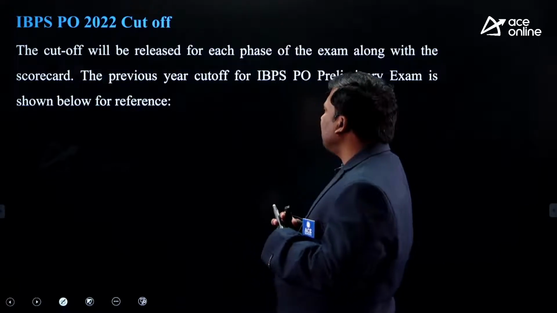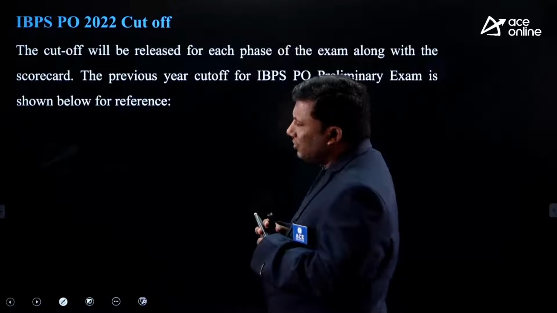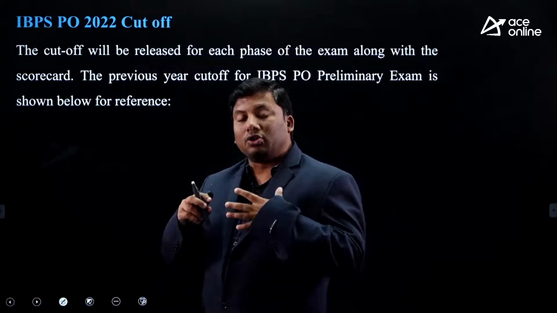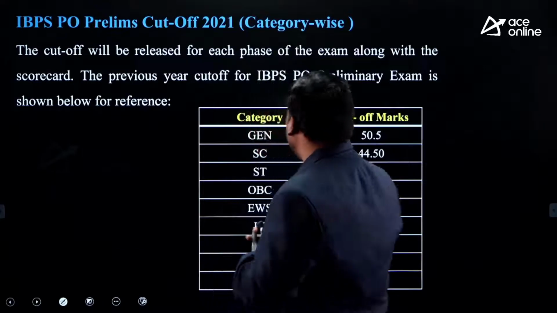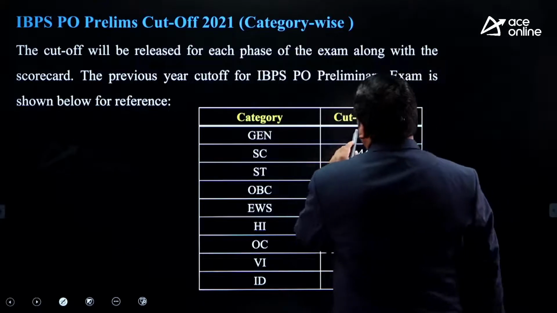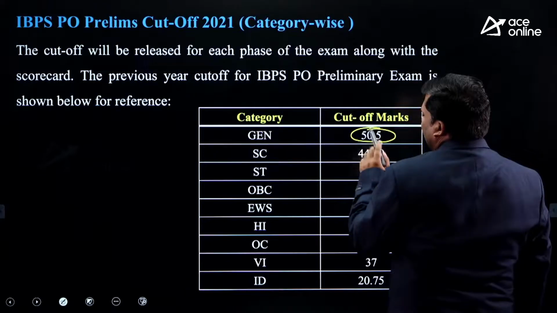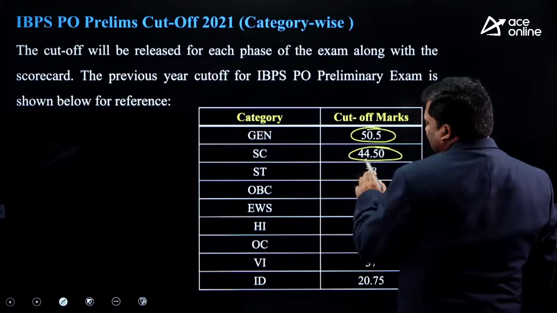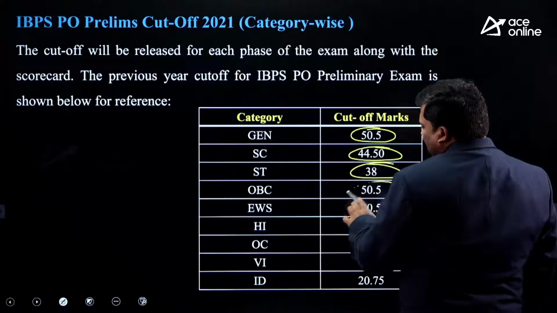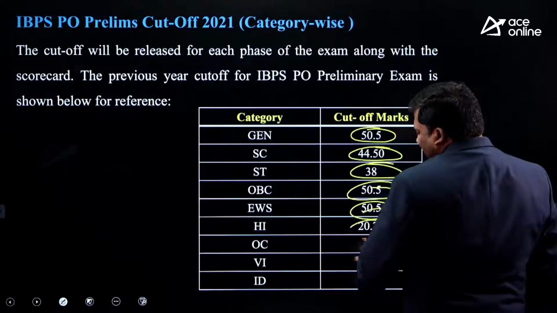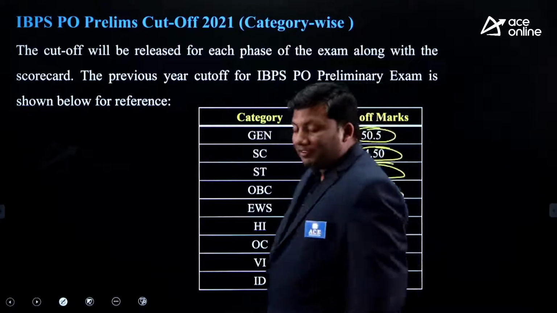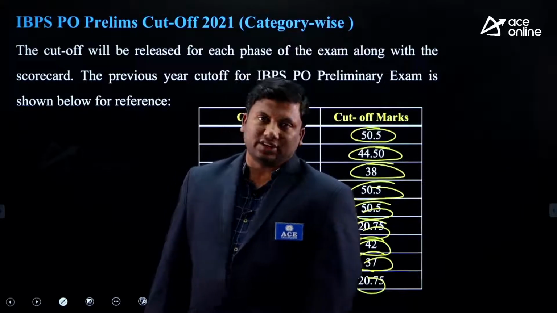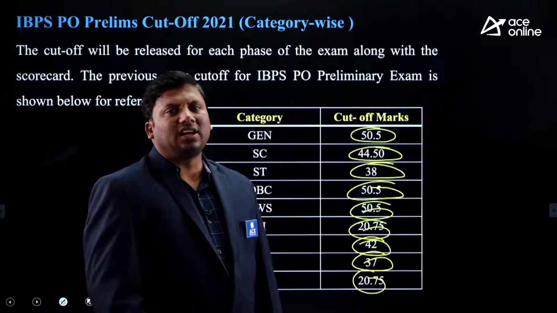Cutoffs will be released; the previous year cutoff is given. For the students who want to know, sir, what will be the cutoffs, please see here. Generally, last year's cutoff for general is 50.5, SC it is 44.5, ST 38, EWS. These are the cutoffs for various category students. These are the last year cutoffs.